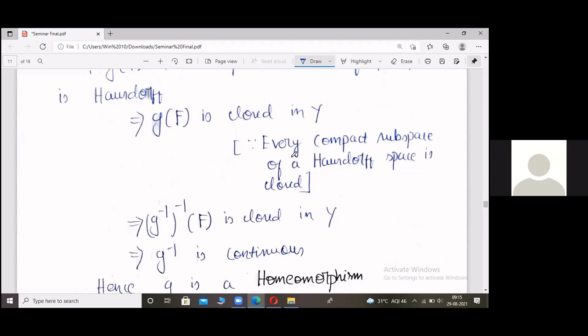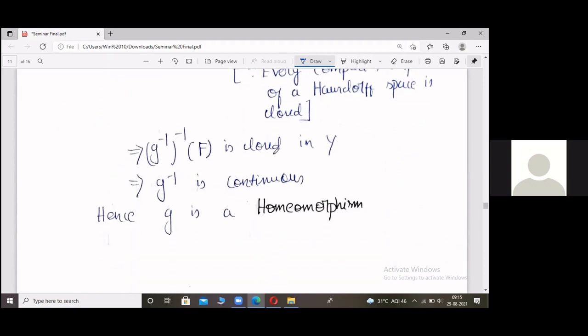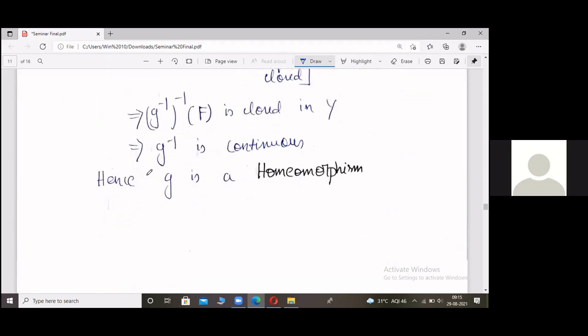There is one more result which you are using here, that is, every compact subspace of a Hausdorff space is closed. That is, G inverse of F is closed in Y. This implies G inverse is continuous, which shows G is a homeomorphism.